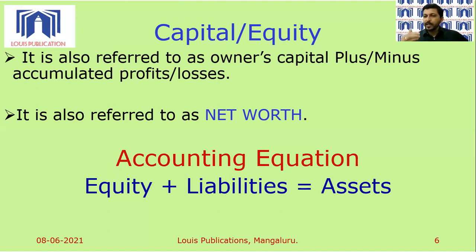If I go back, I said the formula for net worth is total assets of the business minus outsiders' liabilities. So if I interchange the formula, equity is equal to, I take plus liabilities to the right side, it becomes minus liabilities. So equity will be total assets minus outsiders' liabilities. So this is the accounting equation. More about this accounting equation we will discuss in a few minutes.